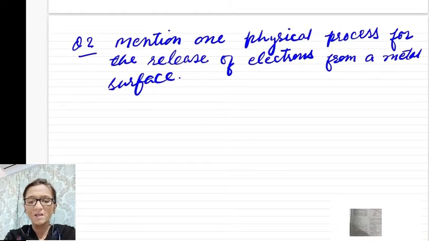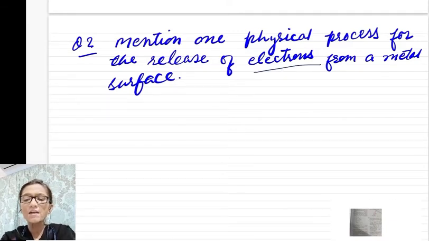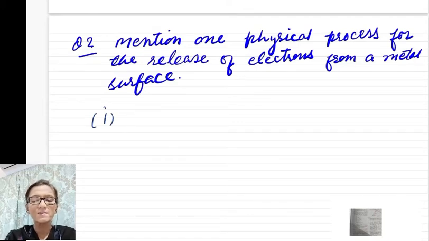Now question number 2. Mention one physical process for the release of electron from a metal surface. So, for releasing an electron from any metal surface, an electron requires energy, and this energy can be provided to the electron in any of three processes.